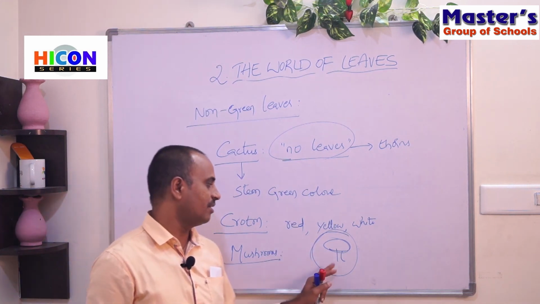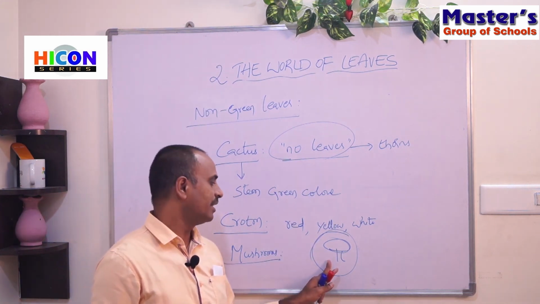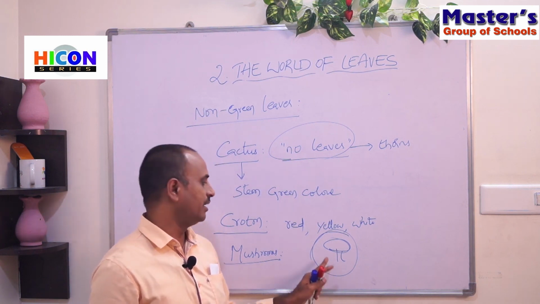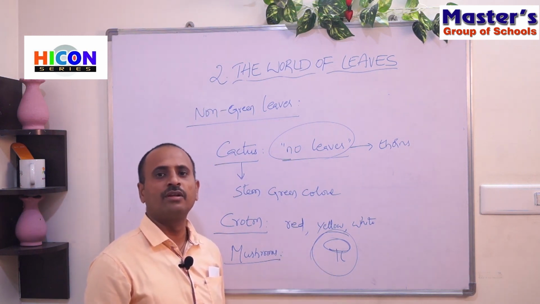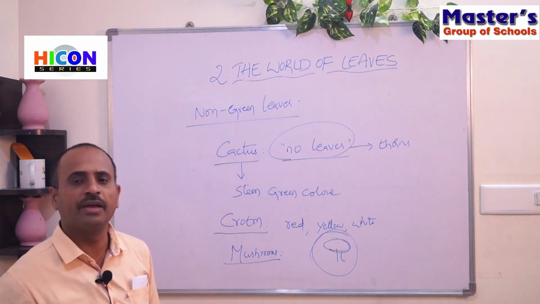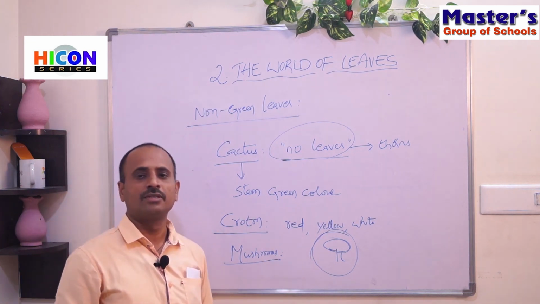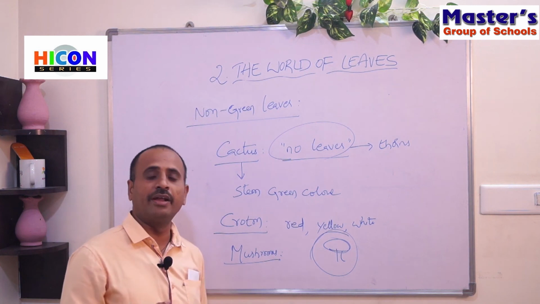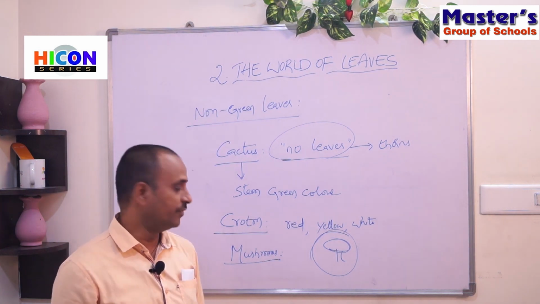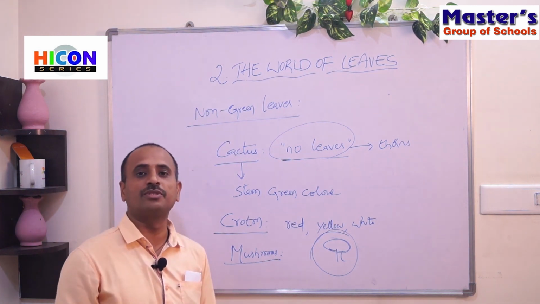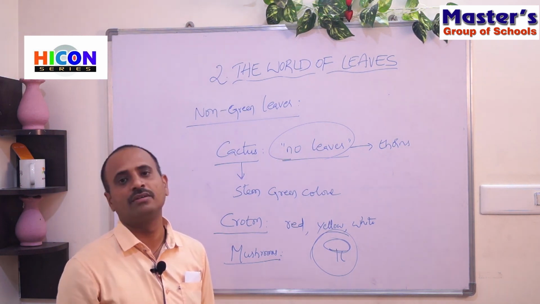Since they are not green in color, there is no chlorophyll in them, and since there is no chlorophyll, the mushrooms are not able to prepare their food by themselves. So they get their food from the wood on which they grow. Generally, mushrooms are grown on wet wood.